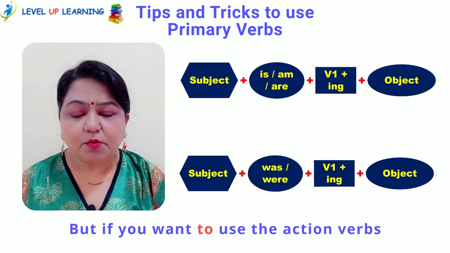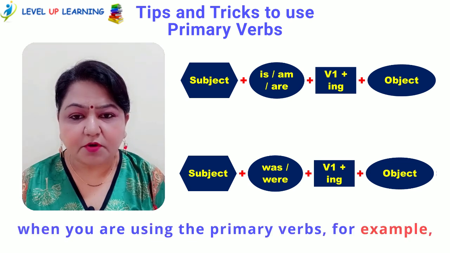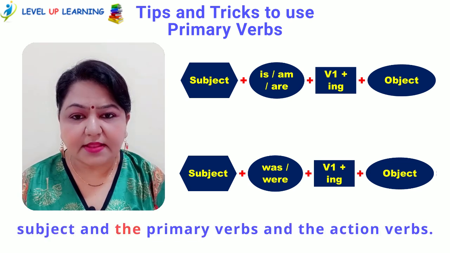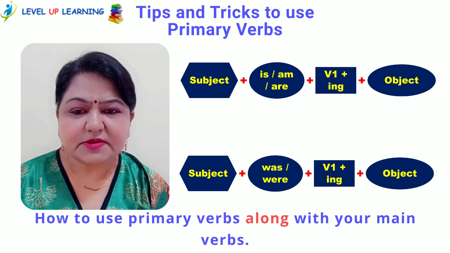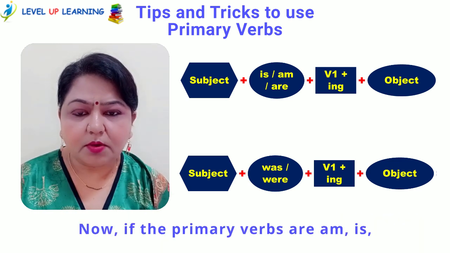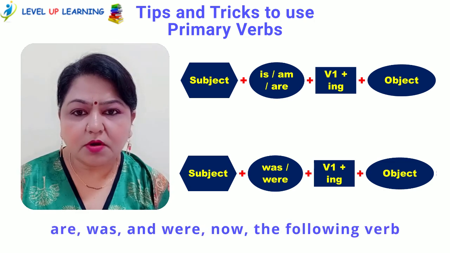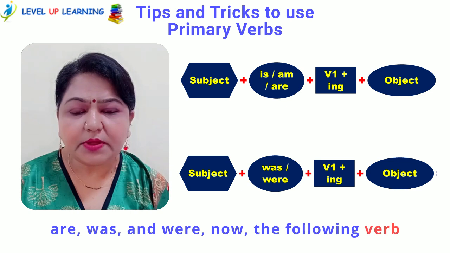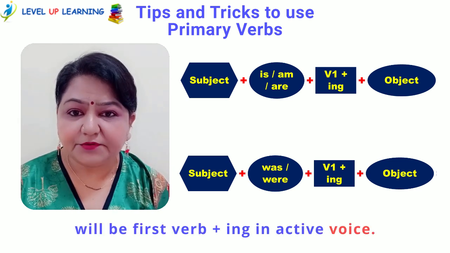But if you want to use the action verbs when you are using the primary verbs, for example, subject and the primary verbs and the action verbs, how to use primary verbs along with your main verbs. Now if the primary verbs are am, is, are, was and were, the following verb will be first verb plus ing in active voice.